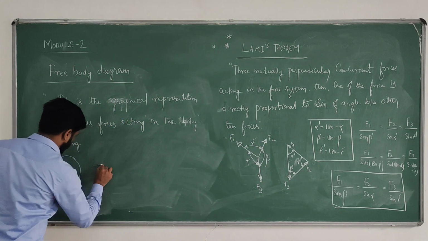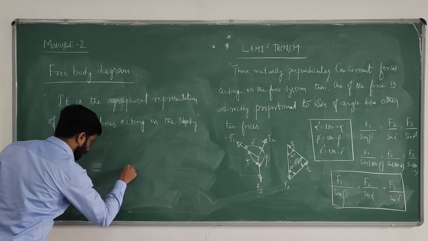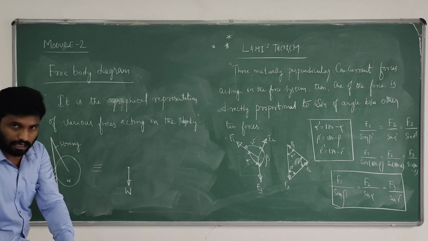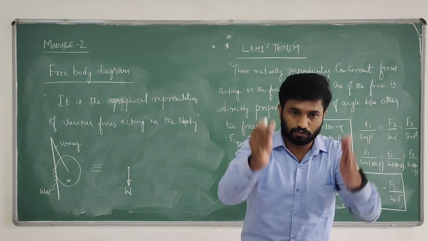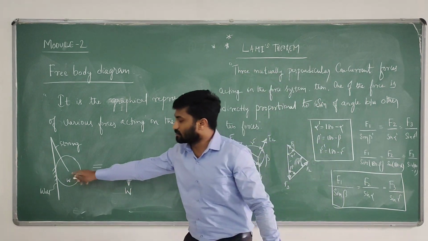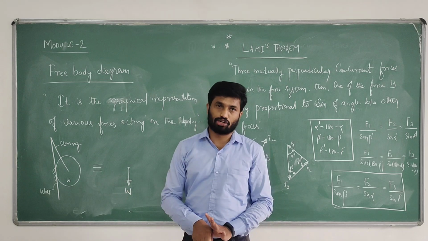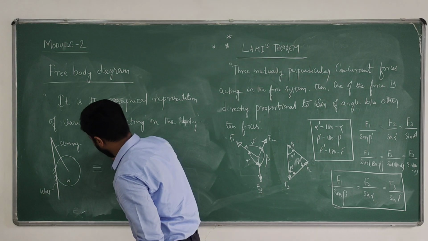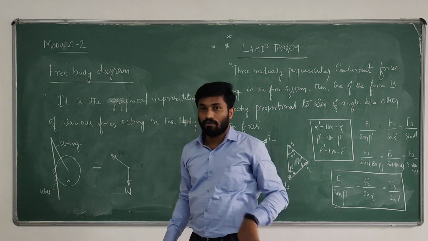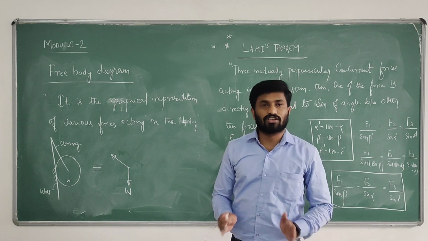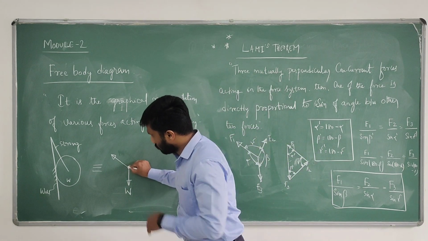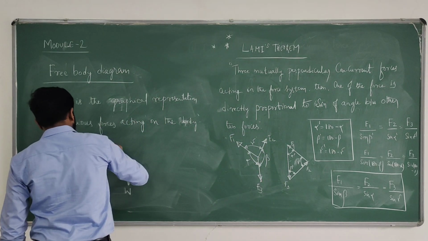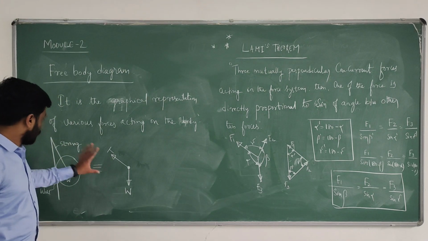When we are writing the free body diagram, what are the possible forces? One is self weight, W. Self weight is always acting towards gravity, in the downward direction. Let's say the weight is 200 Newton, acting downward. Next, there is a string. String means there is a tensile force. For a string or cable in a system, we have to represent tension. It's a tensile force acting away, with respect to the center of the object. So this is tension, T, in the string or cable.